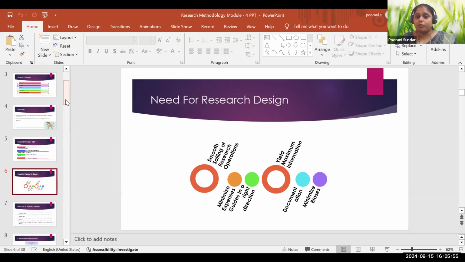Primarily we understood that research design helps to sail the research operation in a smooth manner with minimal expenses. And if the research happens in the proper way as per the research design, it yields maximum information and documentation, and it minimizes bias.